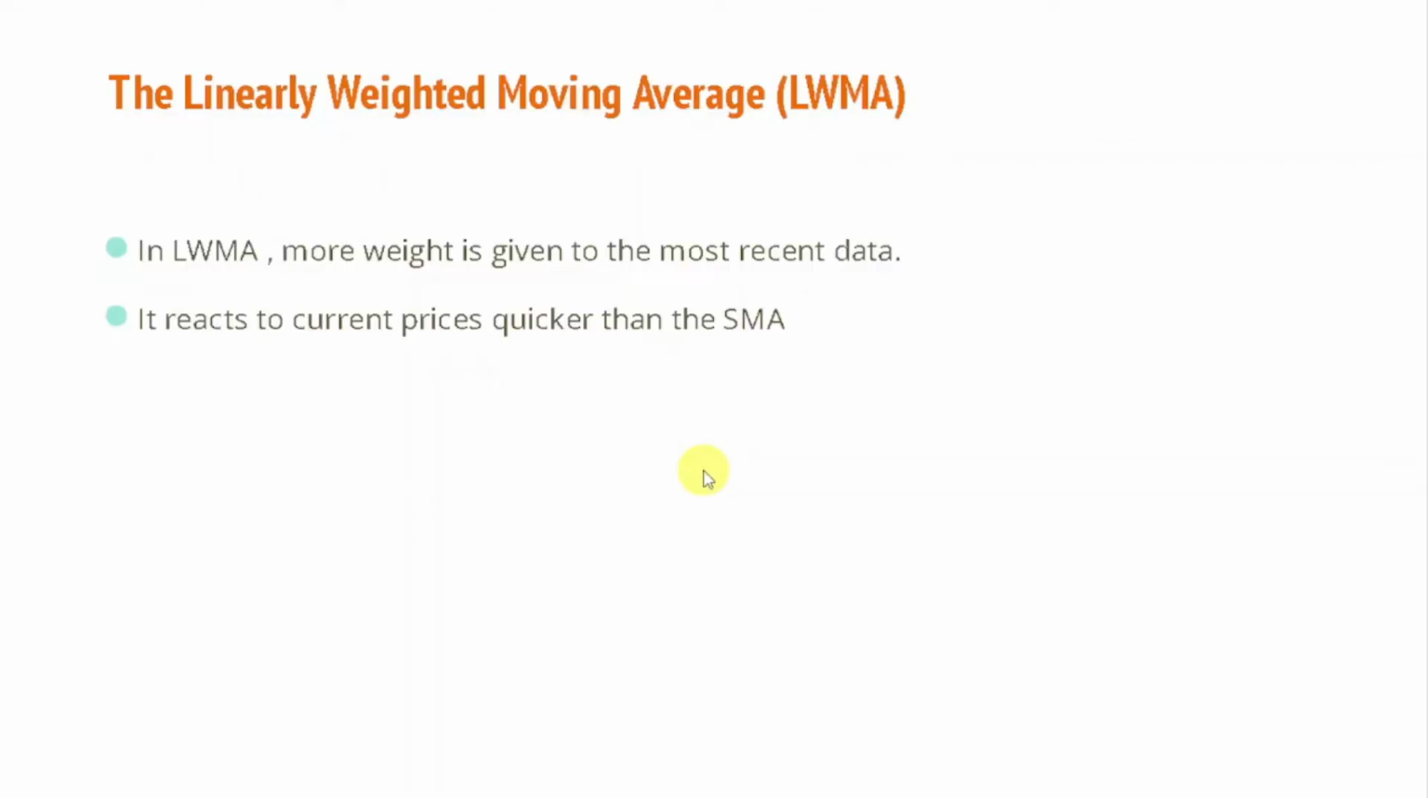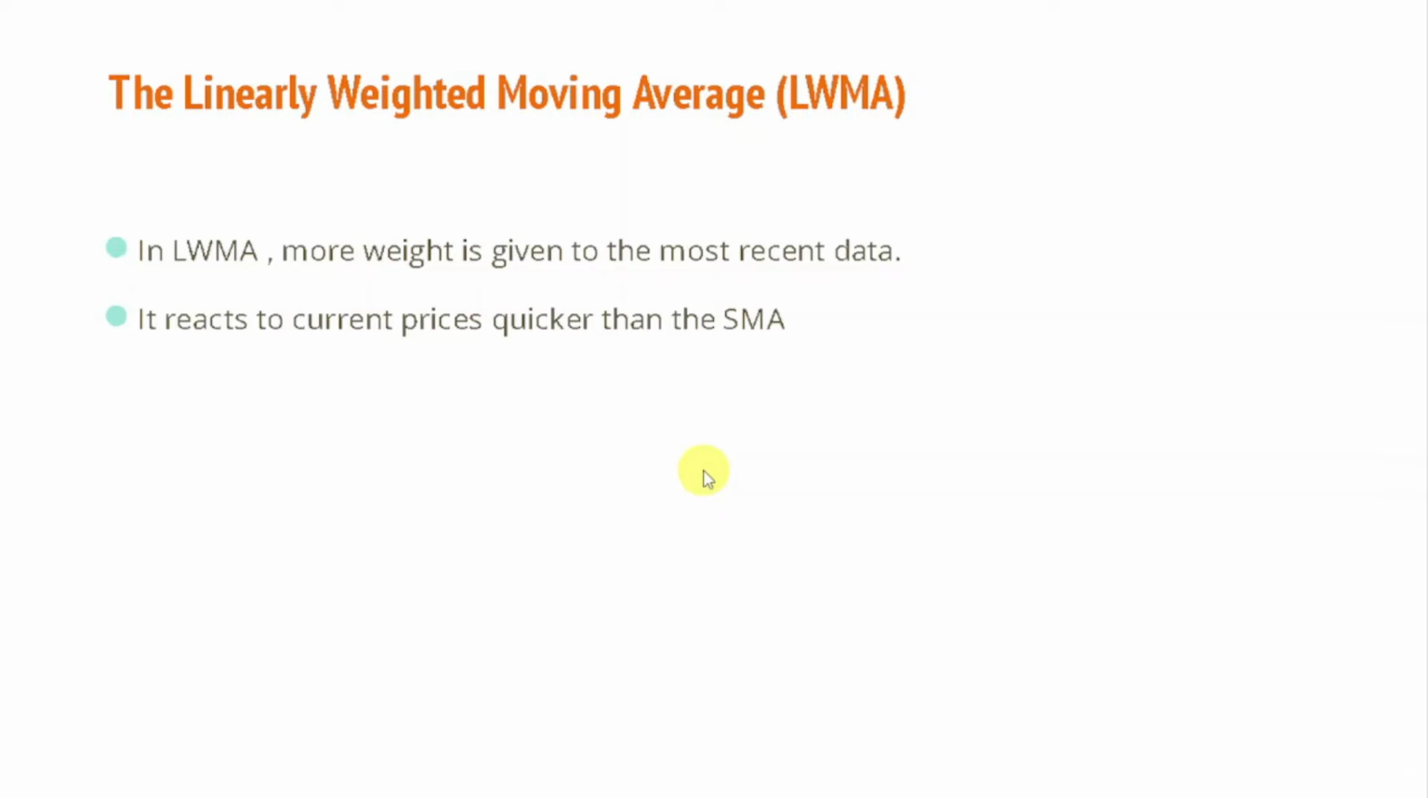Now let's talk about linear weighted moving average, which is also known as weighted moving average. The calculation of linear weighted moving average is very different from SMA, and it reacts to current price quicker than SMA. Why? Because more weightage has been given to the most recent data.